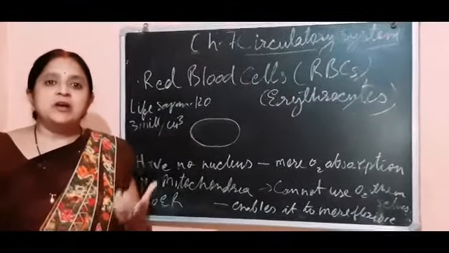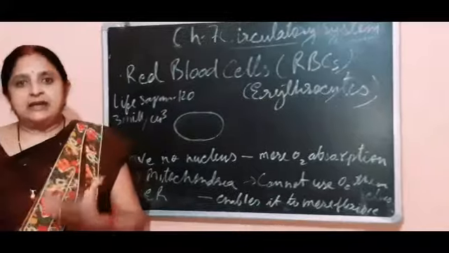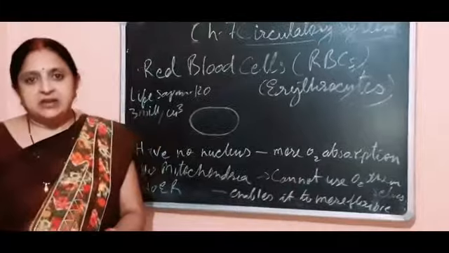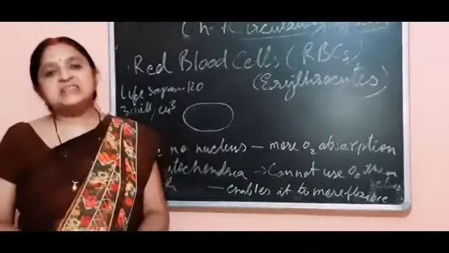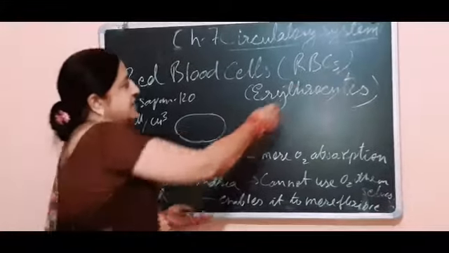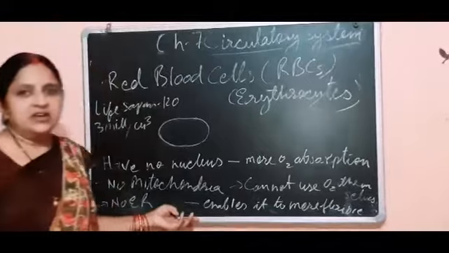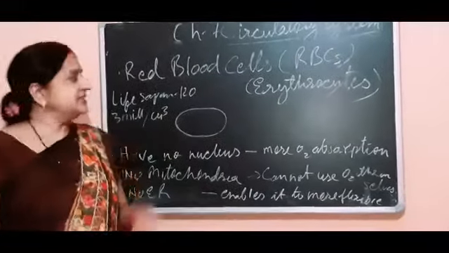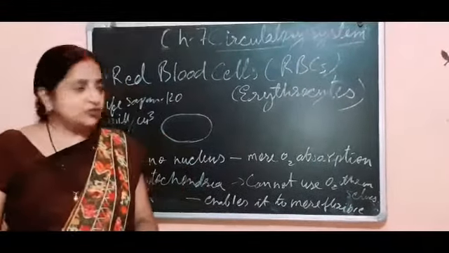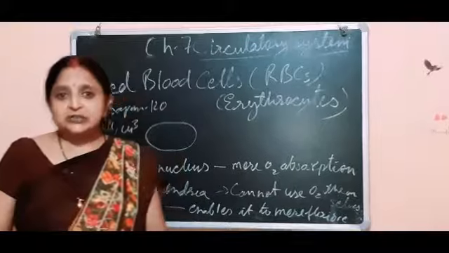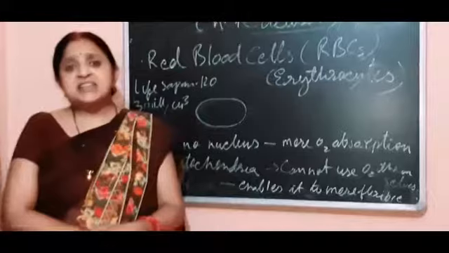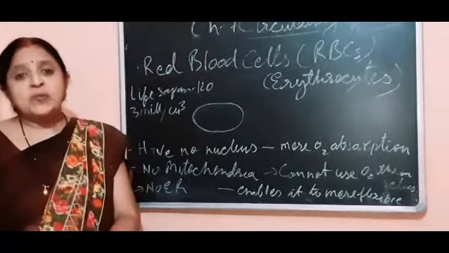It is made up of protein and iron. Globin is the protein and heme is the iron, hence its name is hemoglobin. Because of the presence of hemoglobin, these cells are red in color, hence the name red blood cells. Another name is erythrocyte, so you have to learn this name also. Erythrocyte is another name of red blood cells, and these blood cells do not have a nucleus, mitochondria,